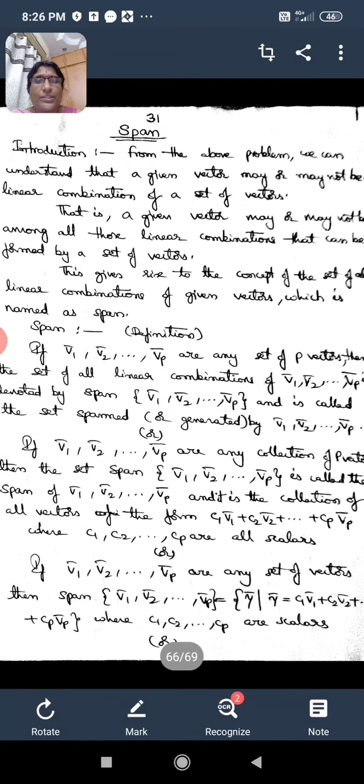This definition I can give you in another form also, that goes like this.